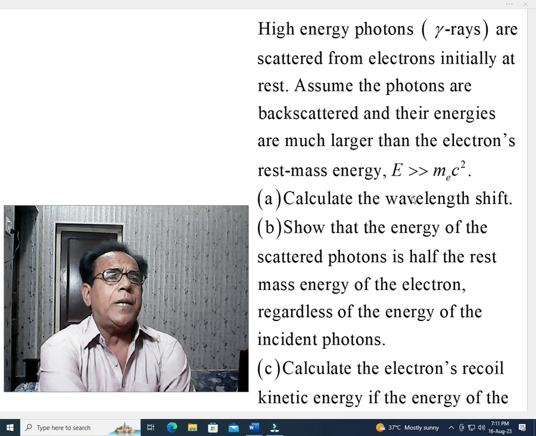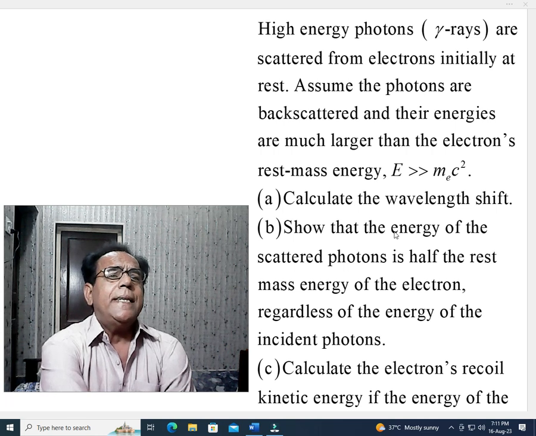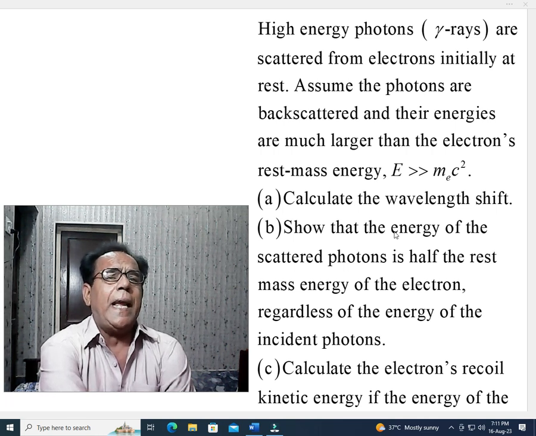Assume the photons are back scattered and their energies are much larger than the electron's rest mass energy, that is E is much greater than m_e c squared, where e is written as a subscript of m.